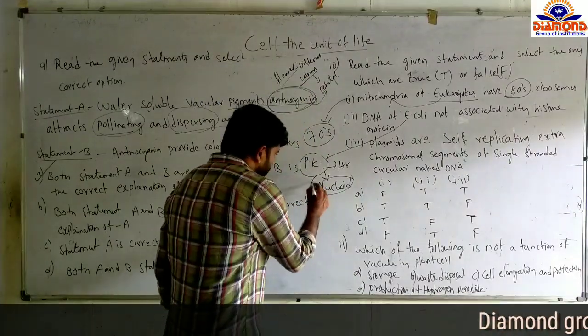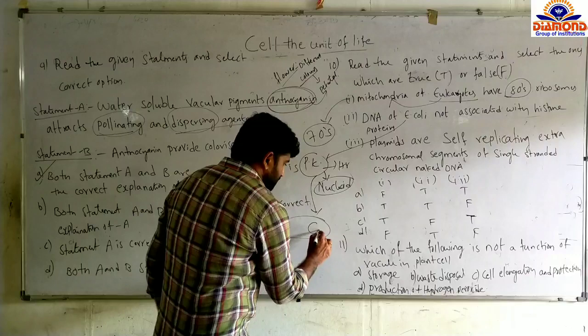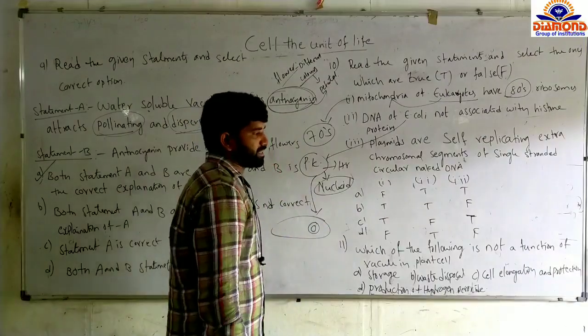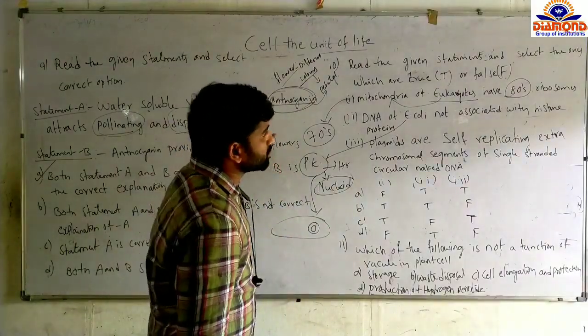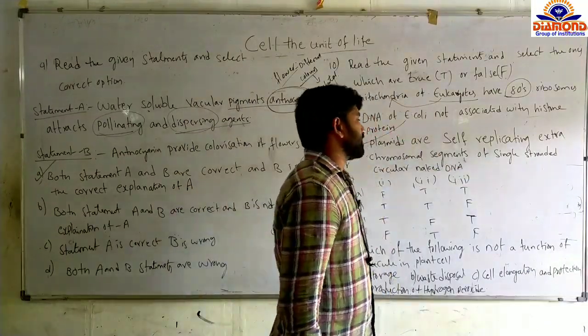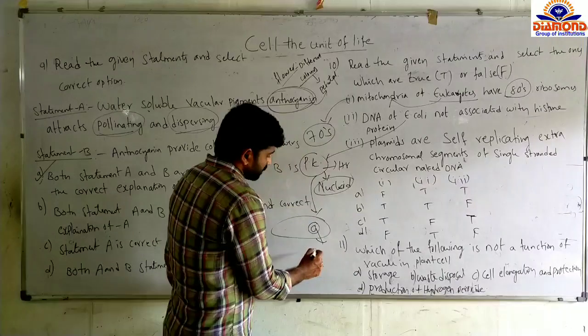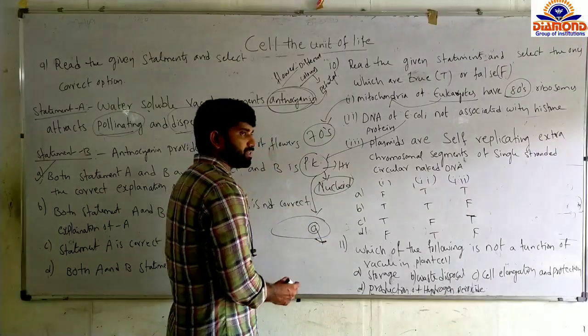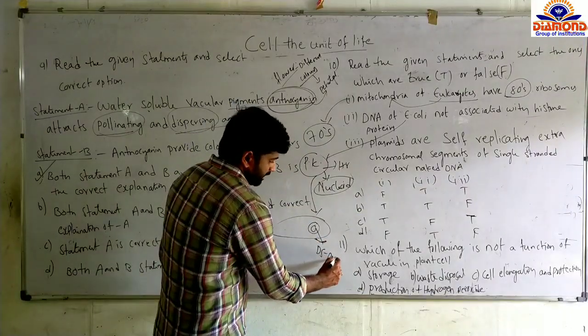Plasmids are seen in prokaryotes only. Those are extra chromosomal elements seen in prokaryotes. They are self-replicating segments. They are given as single stranded, but it's not single stranded. It's a double stranded DNA in plasmid.